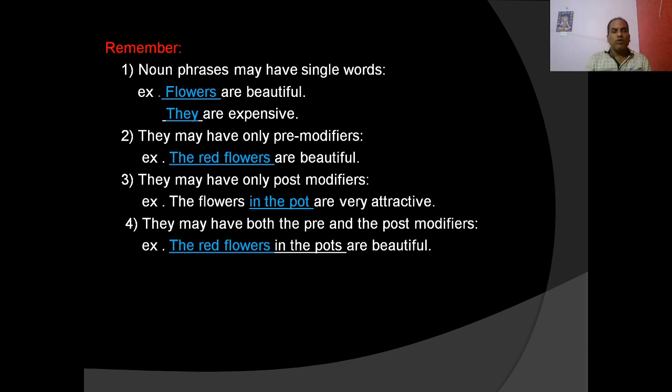The flowers in the pot are very attractive. The flowers in the pot is the noun phrase, and in the pot, the prepositional phrase, is the post modifier of the noun. And they may have both the pre and the post modifiers. How? The red flowers in the pots are beautiful. The red flowers is the noun, the red are the pre-modifiers, in the pots is the post modifier. Okay, so you should keep in mind, this is how we can make noun phrases.